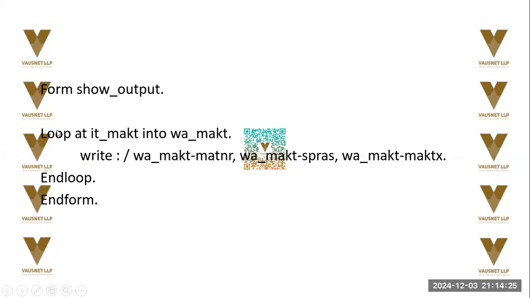Form show output, loop at internal table into work area. Now, work area will actually show: write work area field Matner, work area field Spras, work area description, and endloop and endform. Form and endform, another event.